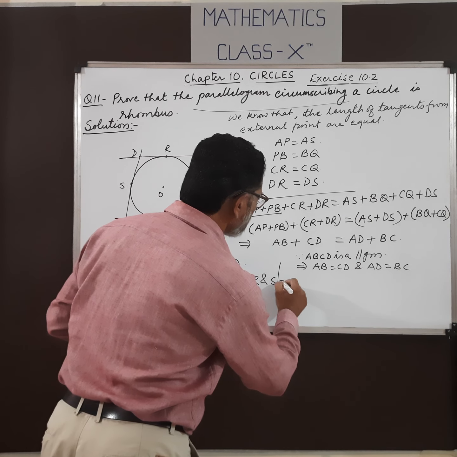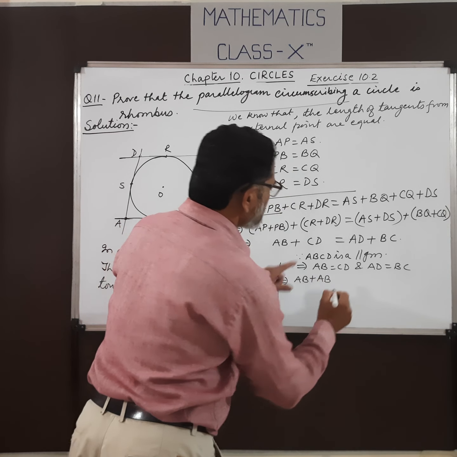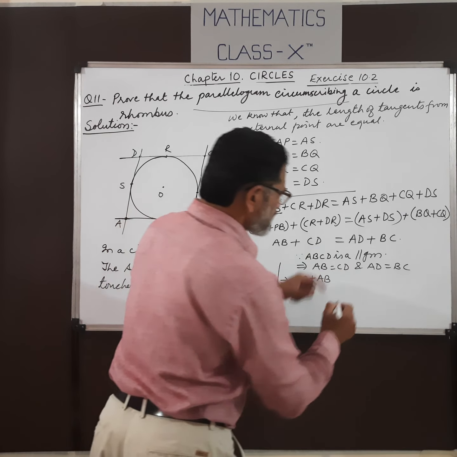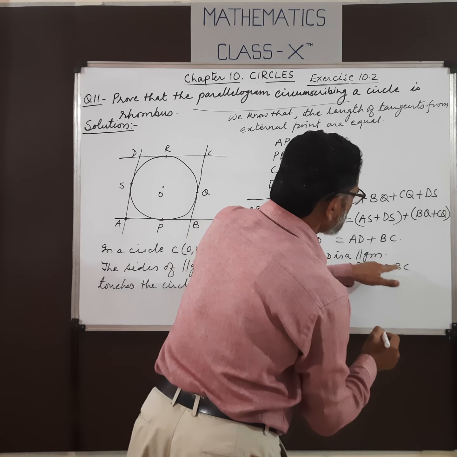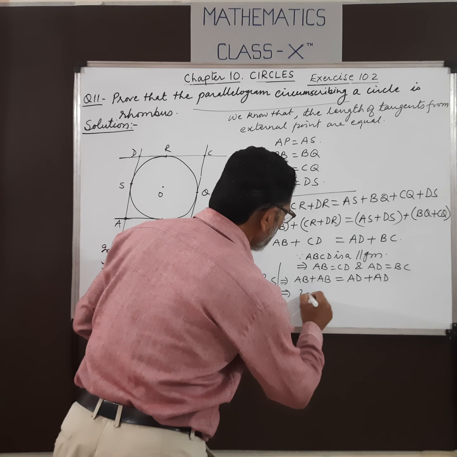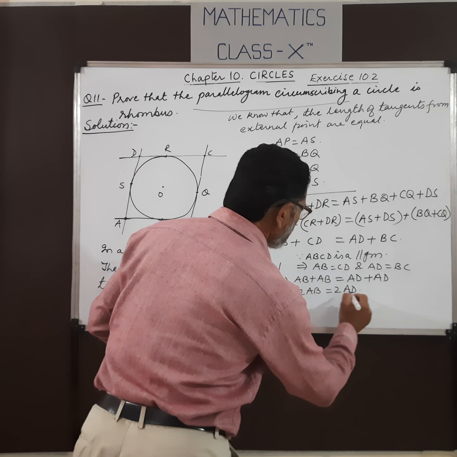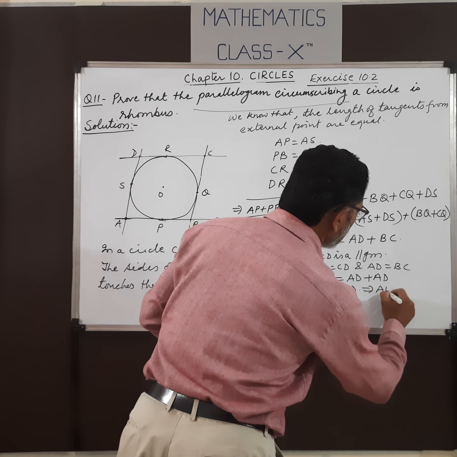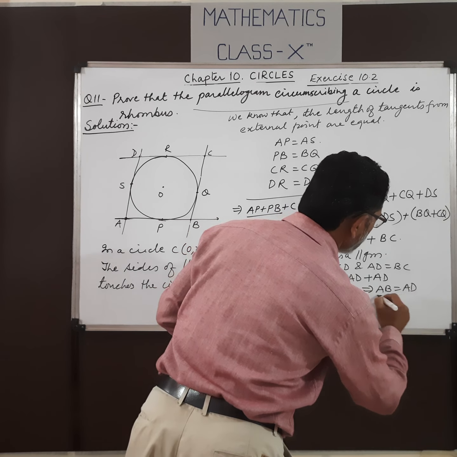So if we substitute here, we have AB plus AB, CD is replaced by AB. Similarly here, BC is also replaced by AD. So what we have? Twice AB is the same as twice AD. This gives AB equals AD.